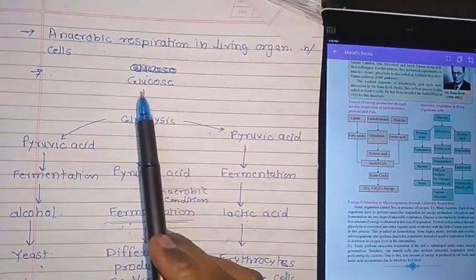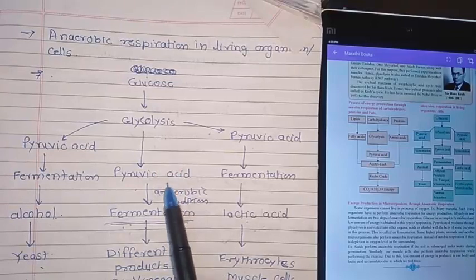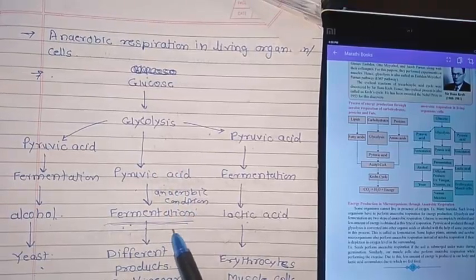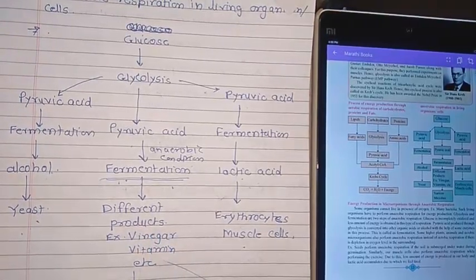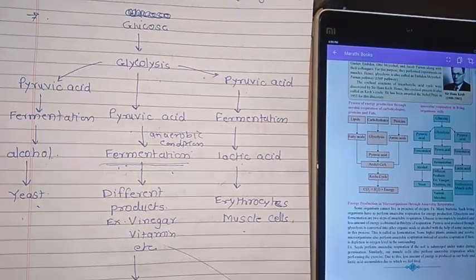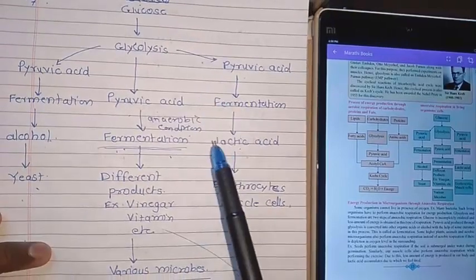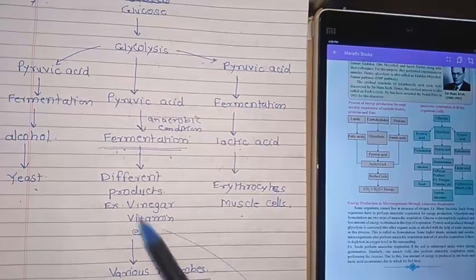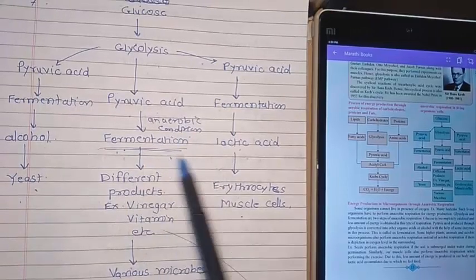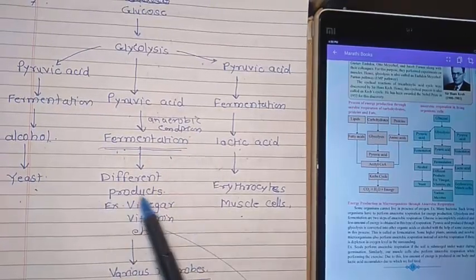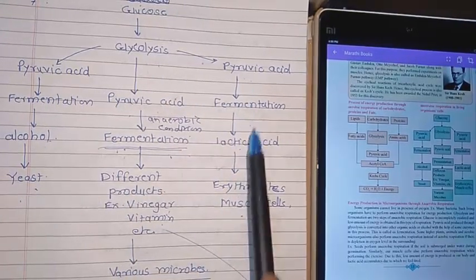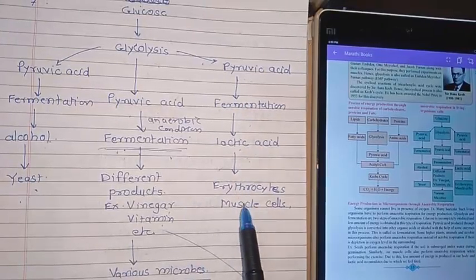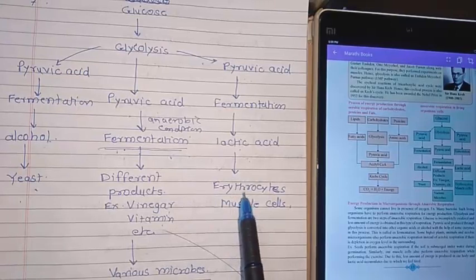In that chart I had explained how glucose undergoes glycolysis, then pyruvic acid. In anaerobic respiration, it is a process known as fermentation, and that fermentation will give different products like vinegar, vitamin, etc. by the various microorganisms. So glucose undergoes anaerobic respiration in various organisms. The process is known as fermentation, and it forms different products like vinegar, vitamin. Then this pyruvic acid undergoes fermentation to form lactic acid in human beings, and that may be present in muscle cells and erythrocytes causing pain.